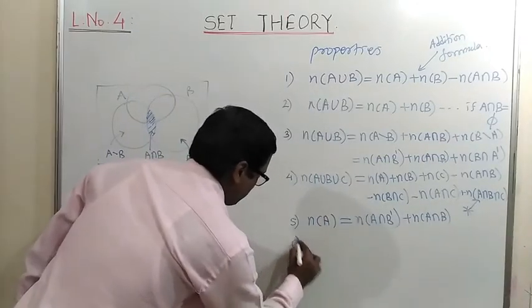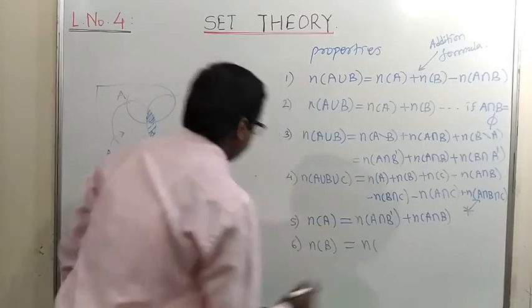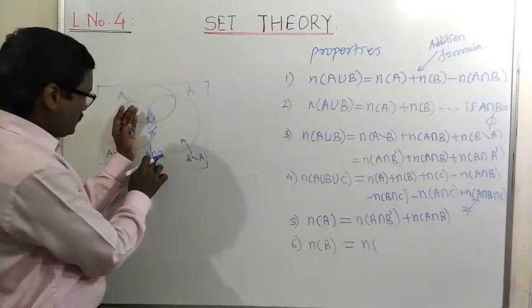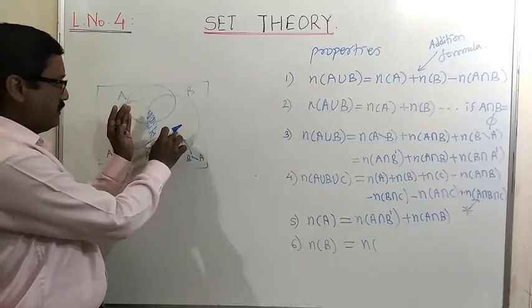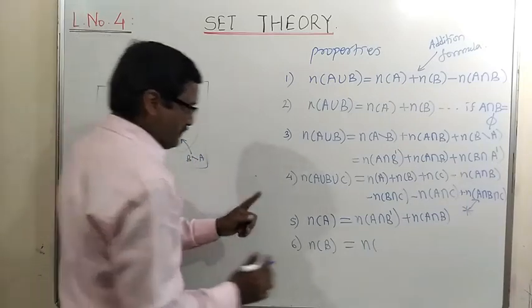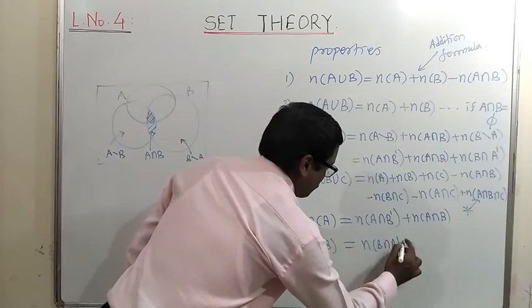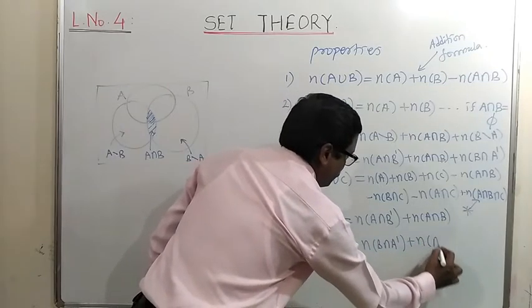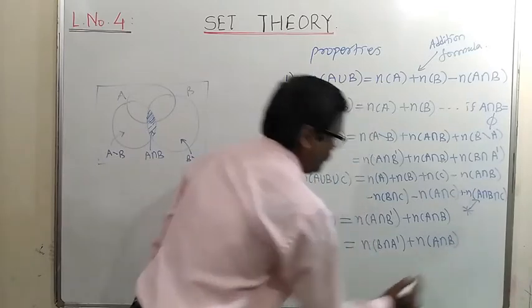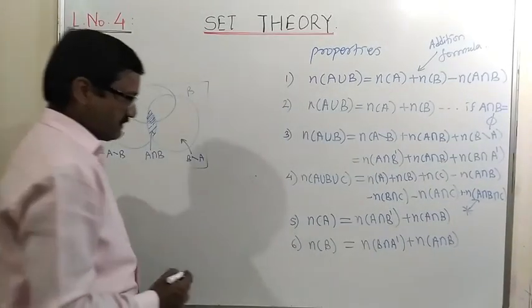And a similar result: the number of elements in set B is equal to the number of elements in B difference A, meaning B intersection A complement, plus the number of elements in A intersection B. That will be formula number 6.